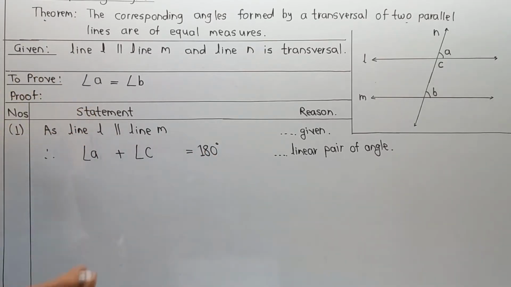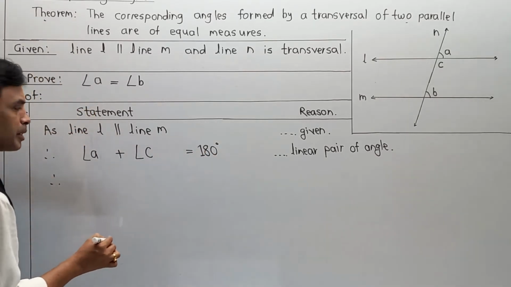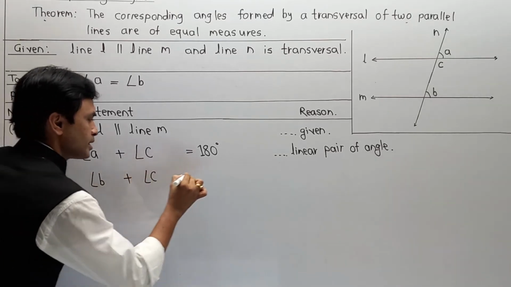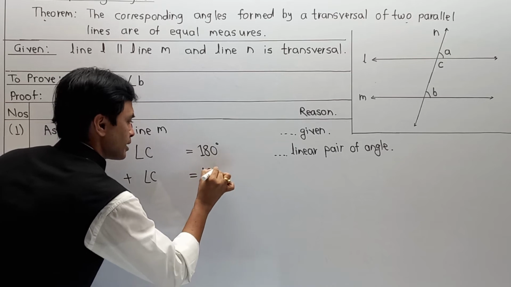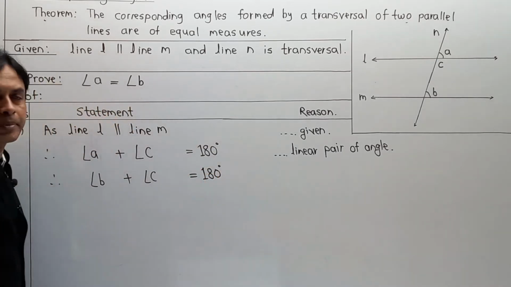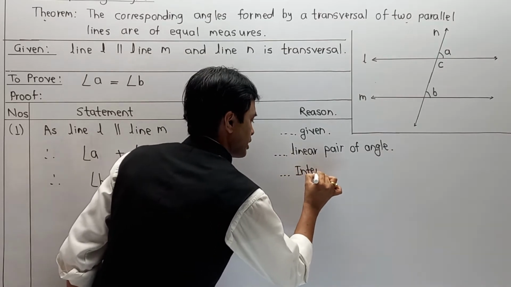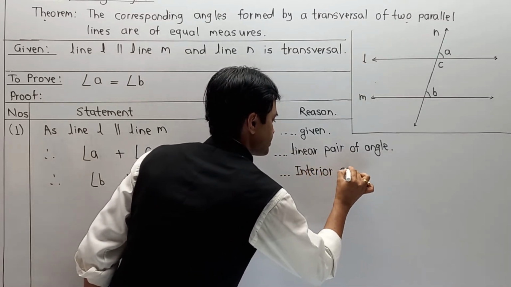Also we have angle B plus angle C, that is also 180 degrees. Reason: interior pair of angles.